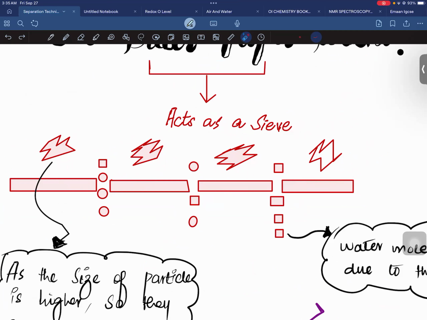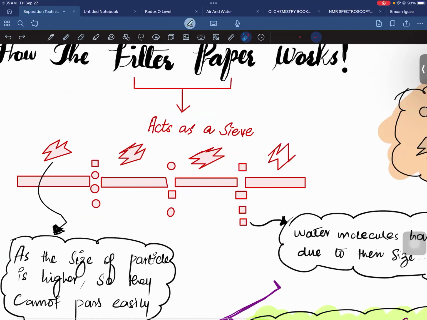The size of the water particle is much smaller, so it can pass through the filter paper. The size of the sand particle is larger compared to the water particle, so the filter paper won't allow the sand particle to pass through. In this manner you can separate the sand and the water.